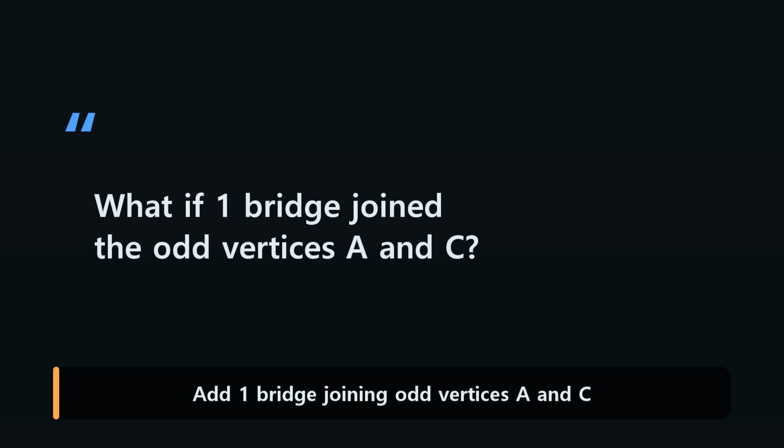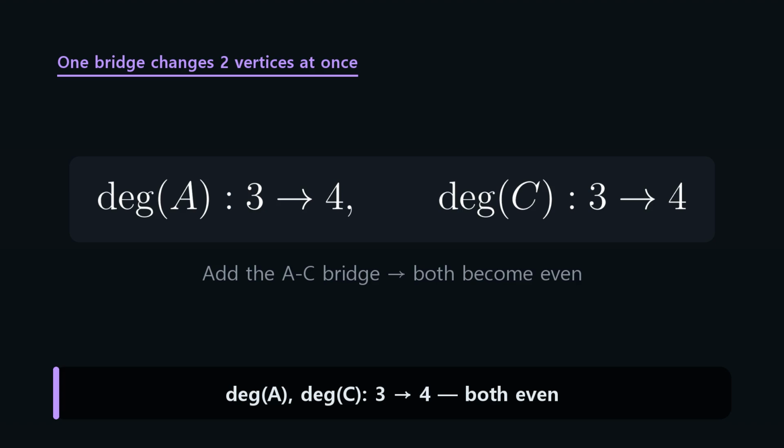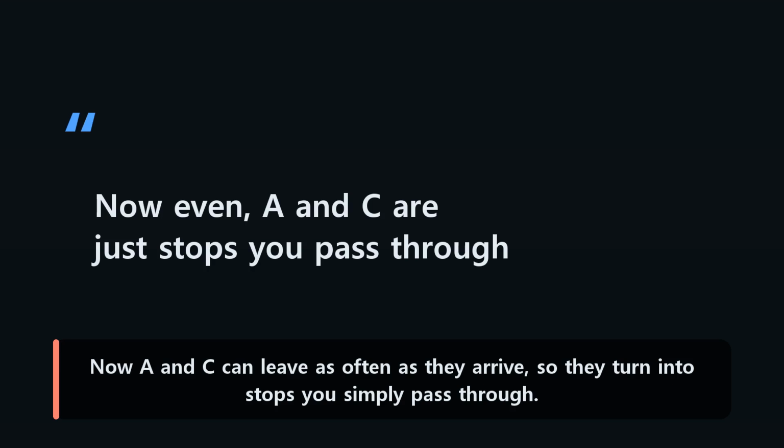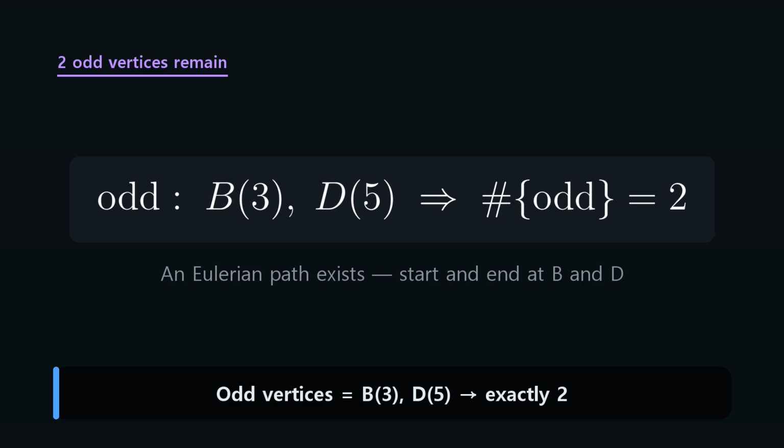Look at the map again. Let's lay down one new bridge between the odd vertices A and C. That lifts the degree of A and of C at the same time, each by 1. What was 3 becomes 4. Now A and C can leave as often as they arrive, so they turn into stops you simply pass through. That leaves only B and D as odd vertices, exactly 2. Right at the limit the rule allows.